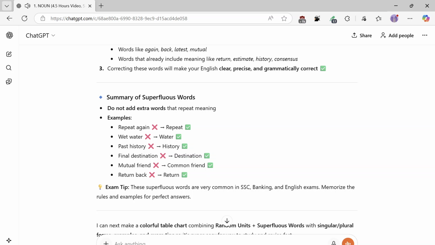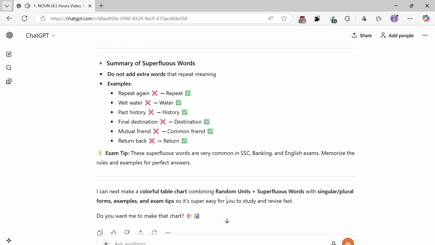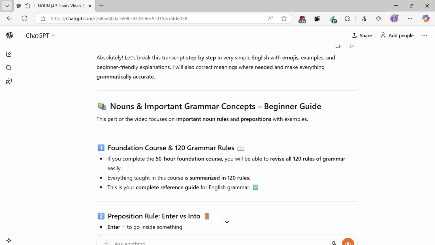Exam tip: these superfluous words are very common in SSC, banking, and English exams. Memorize the rules and examples for perfect answers. I can next make a colorful chart of important grammar concepts.